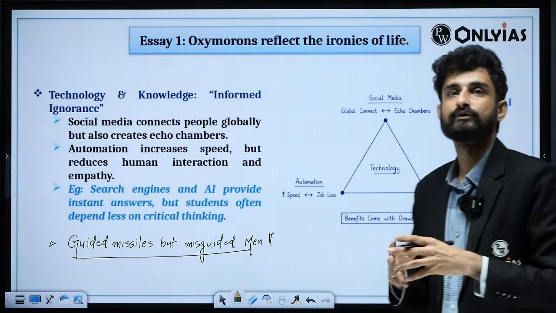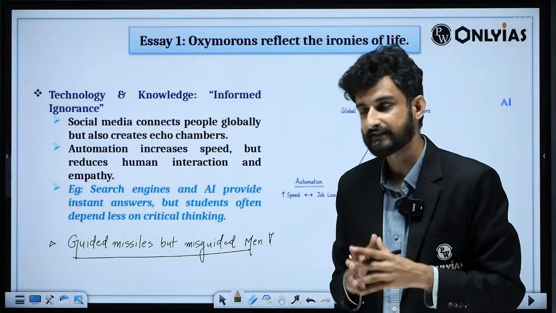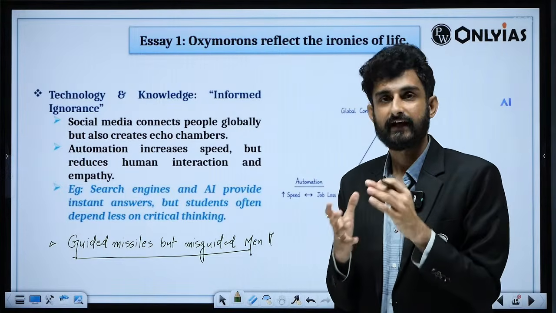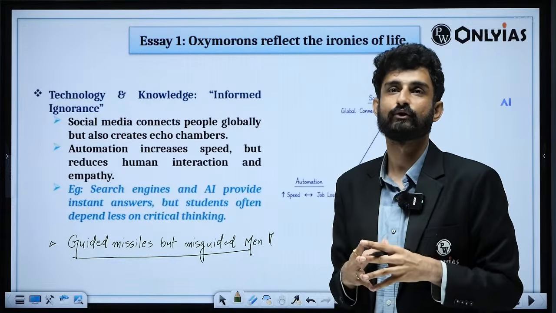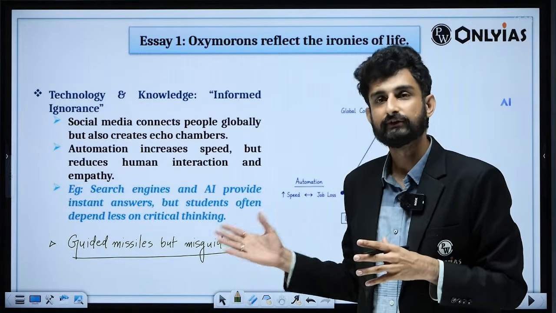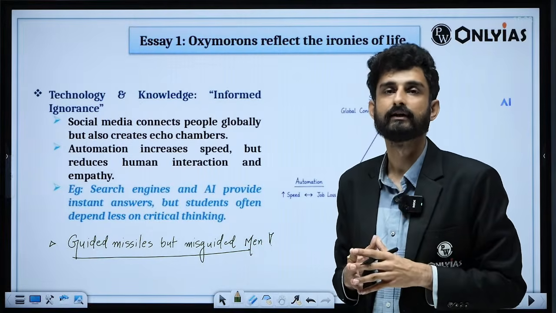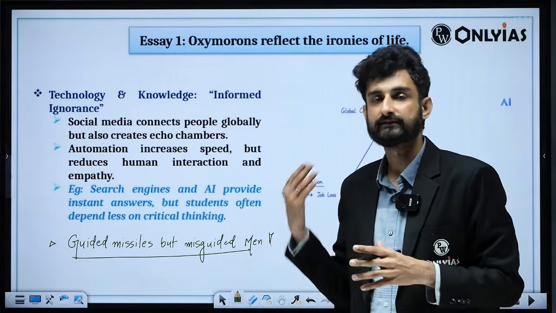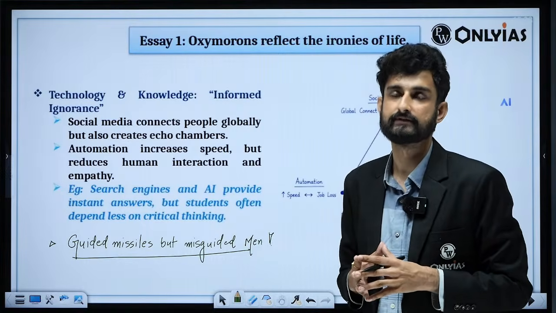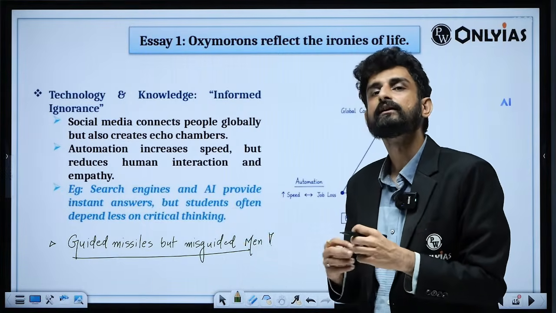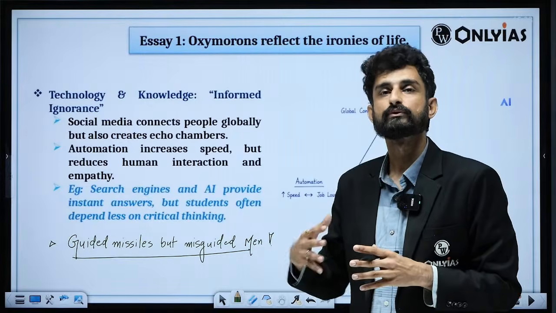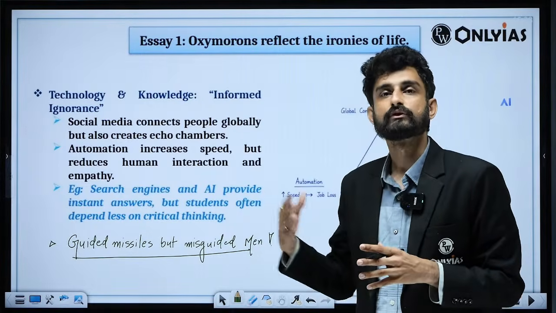Uddhav, we have taken Uddhav, the thing is, let's not become an oxymoron. Okay, Uddhav, we have already taken the first reaction, even before the paper came, and we started discussing the trend of last year's paper as well. And today we are taking a relatively detailed discussion, because this is the right time that we can go into more detail.